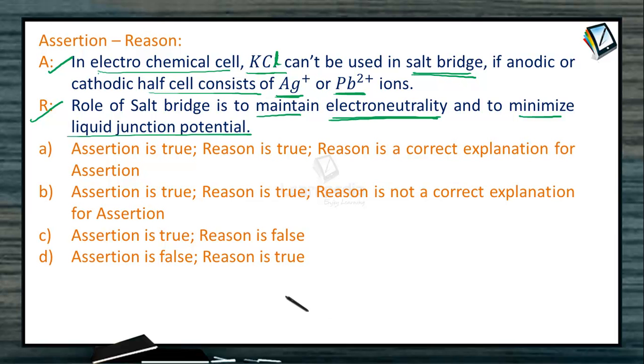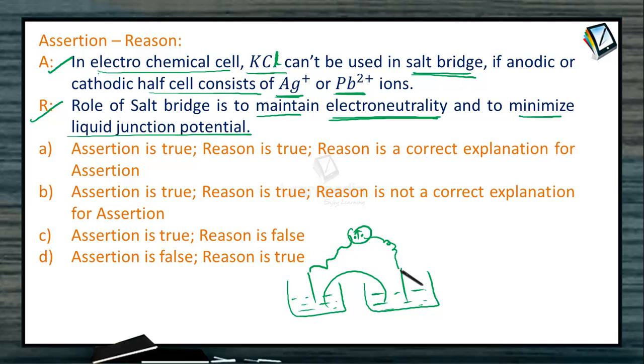So what is given? This is the anodic compartment and this is the cathodic compartment, and these two are connected by the salt bridge, and these two are connected to the two terminals of a voltmeter. Now if the anodic or cathodic compartment contains either Ag+ or Pb2+, and KCl is there in the salt bridge, we know that the role of the salt bridge is to bring about the electroneutrality of the ions.